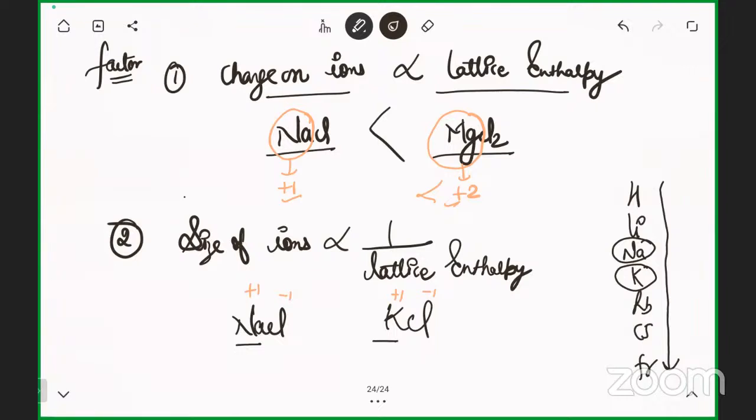NaCl, very good. Because Na is smaller in size. The smaller the size of the ion, the greater will be the attraction, and the greater will be the lattice enthalpy.